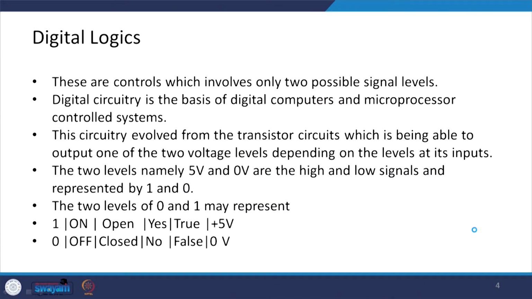So, the two levels of 0 and 1 may be called on or off, open or closed, yes or no, true or false, or plus 5 volt and 0 volt. That is, 0 volt can correspond to the 0 signal and plus 5 volt can correspond to the 1 signal.